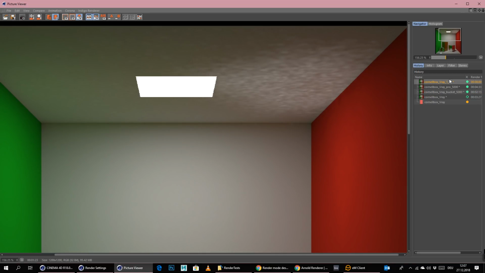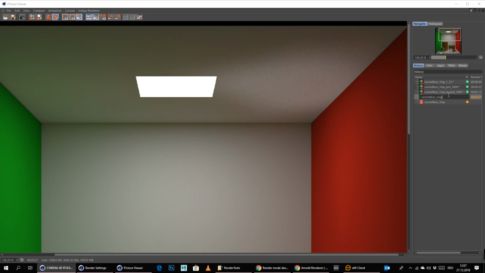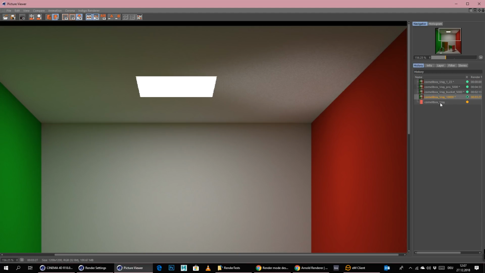1000 subdivisions. This is then with the bucket render at 5000 subdivisions, also with the progressive renderer at 5000 subdivisions. This, I think, was with 10,000. So let's type in here 10,000, and this is now with 20,000 subdivisions. So you can definitely see what's happening here. The bucket mode is definitely faster.